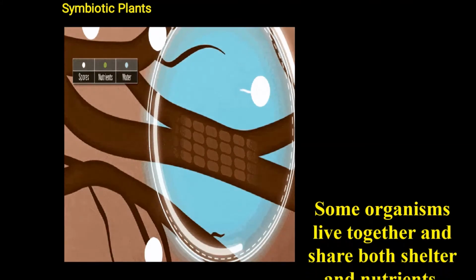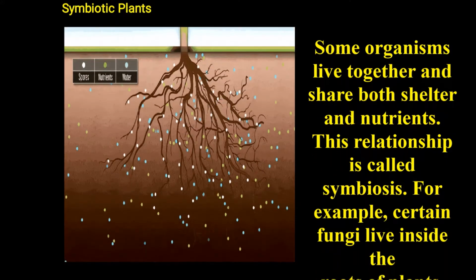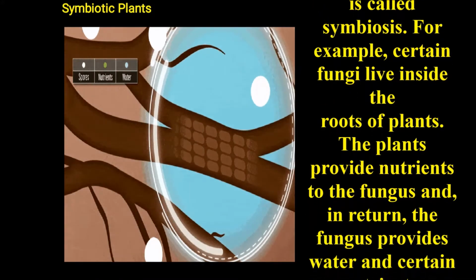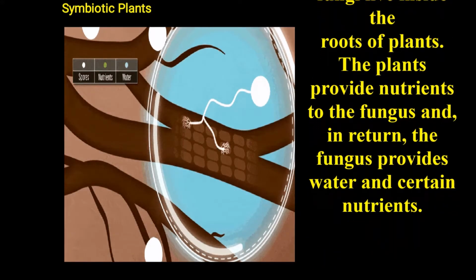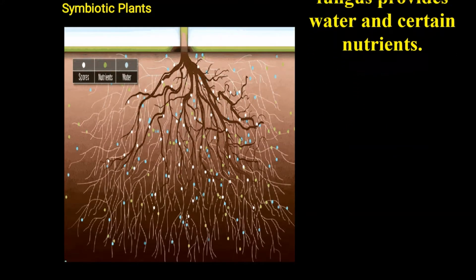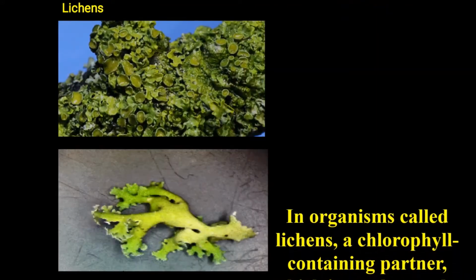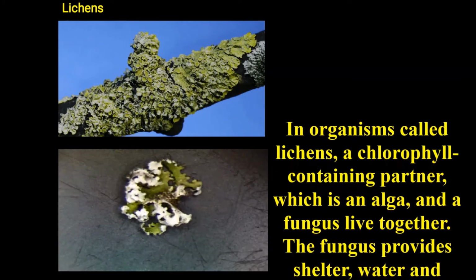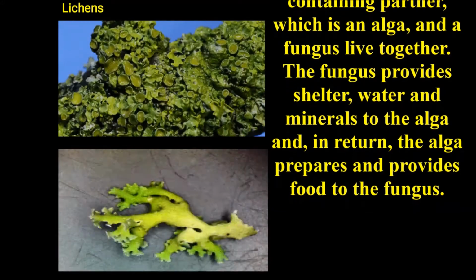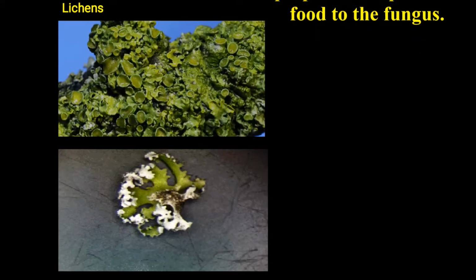Symbiotic plants. Some organisms live together and share both shelter and nutrients. This relationship is called symbiosis. For example, certain fungi live inside the roots of plants. The plants provide nutrients to the fungus, and in return the fungus provides water and certain nutrients. In organisms called lichens, a chlorophyll-containing partner, which is an alga, and a fungus live together. The fungus provides shelter, water and minerals to the alga, and in return the alga prepares and provides food to the fungus.